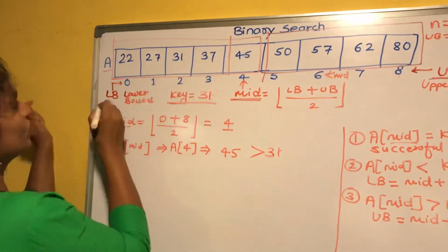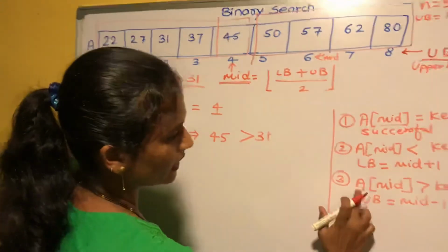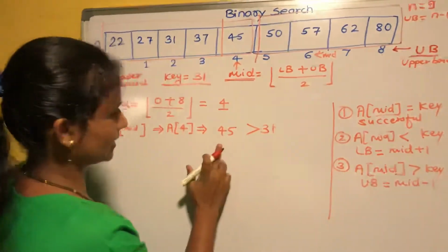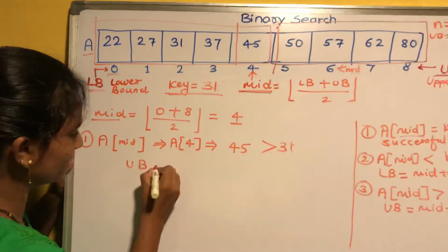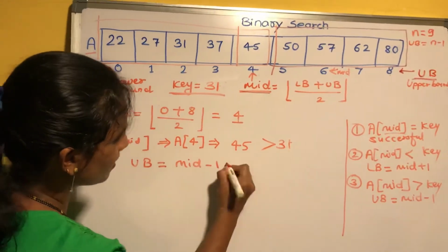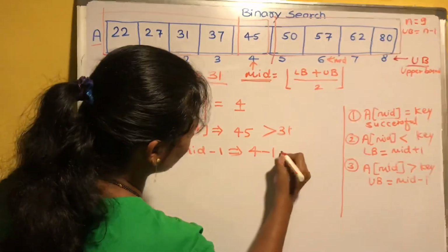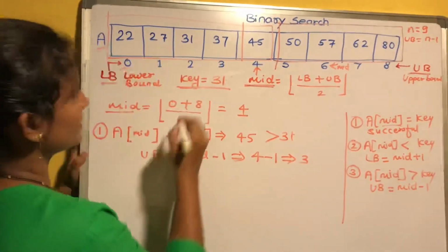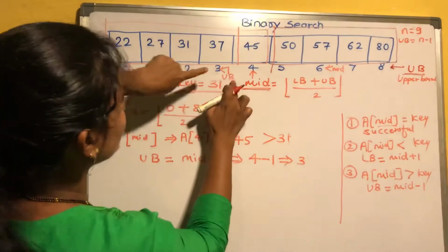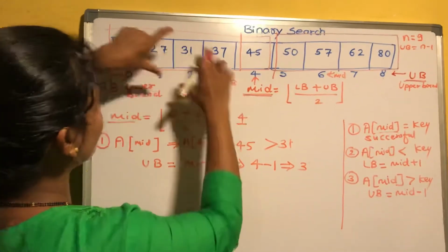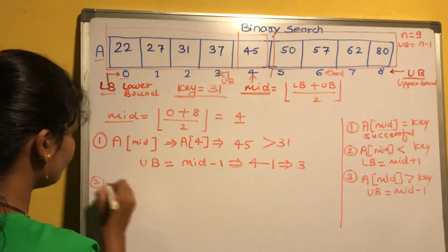So your searching space will be only this: 0, first, second, third. Here you know the value of the lower bound, so you have to calculate only the upper bound. Here A of mid, if it is greater than the key element, in that case you have to change the value of UB. UB equals what? What is the formula? Mid minus 1. What is the value of mid here? Mid value is 4. 4 minus 1, that is, the UB value will be 3. It means your UB is right now this. Now see here, your LB is 0 and your UB is 3. Again we have to divide this searching space into two parts by calculating the value of mid.